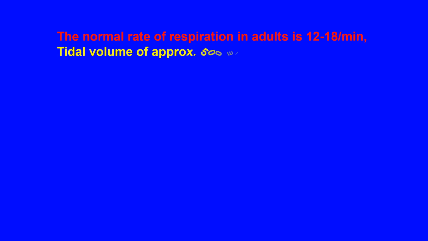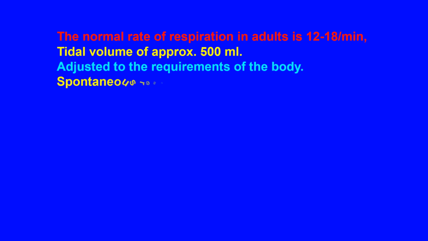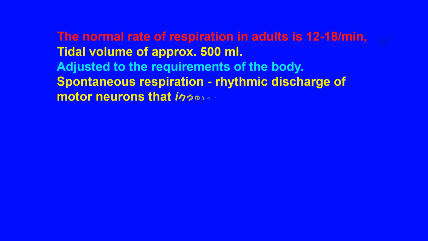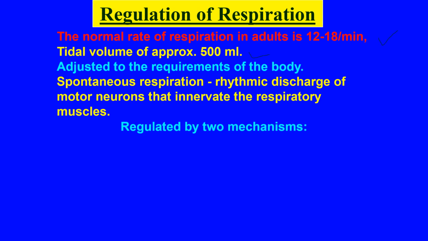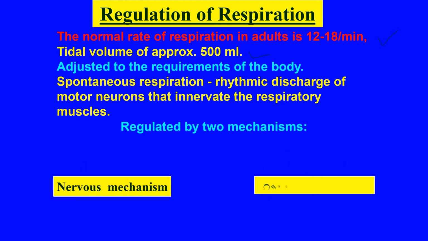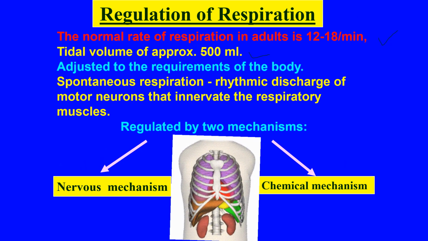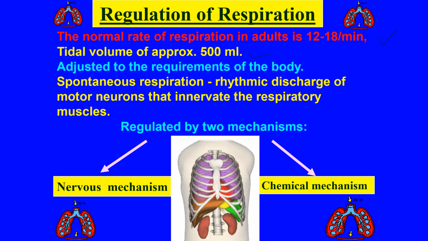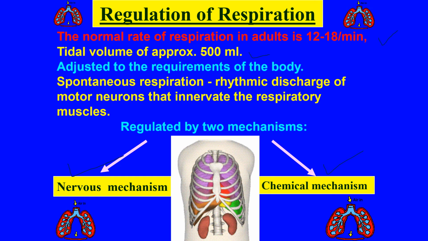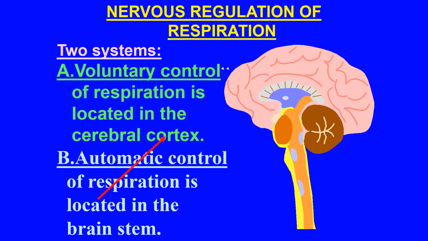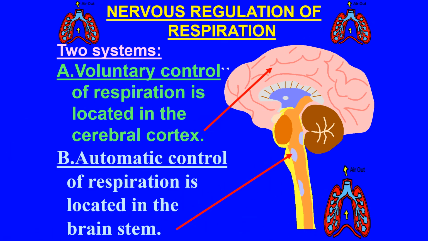Now, the general. The normal rate of respiration for a normal healthy adult is 12 to 18 per minute. Tidal volume is approximately 500 ml, adjusted to the requirement of the body. Spontaneous respiration is the rhythmic discharge of motor neurons that innervate the respiratory muscles. The regulation has two mechanisms involved here. One is nervous regulation and number two is chemoregulation. First one, nervous regulation of respiration.